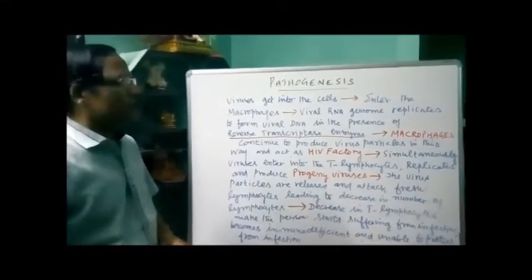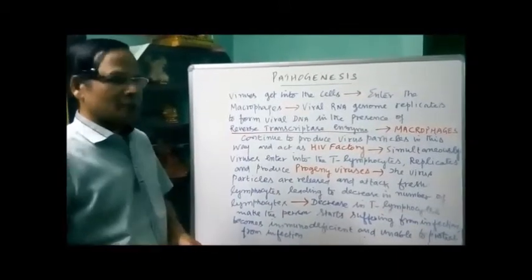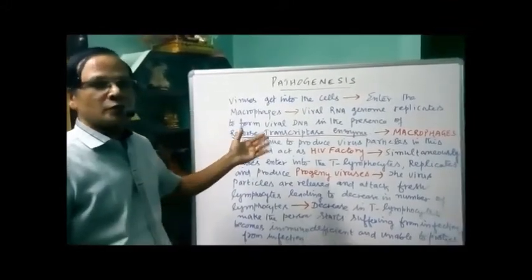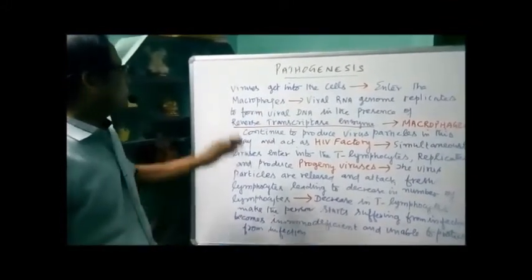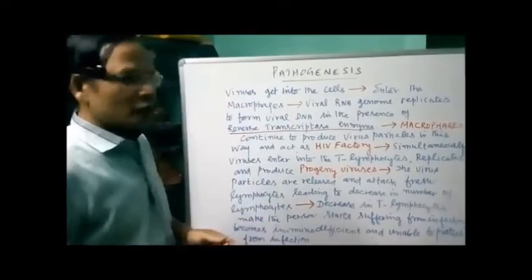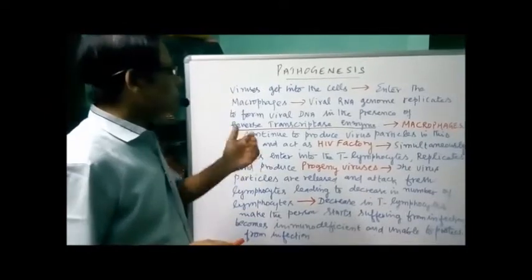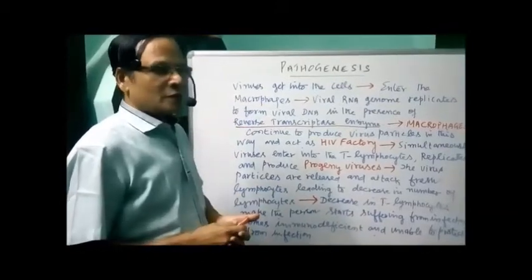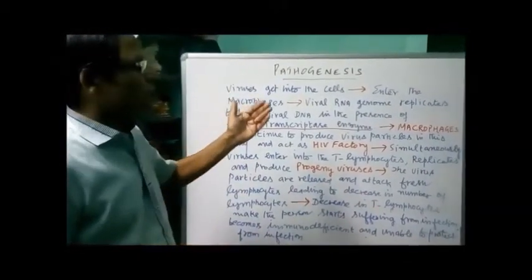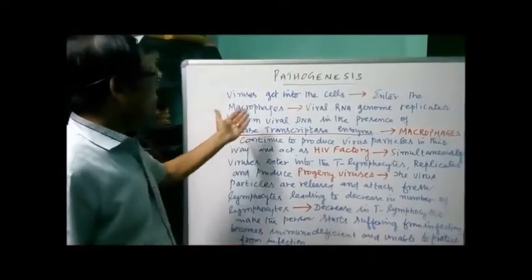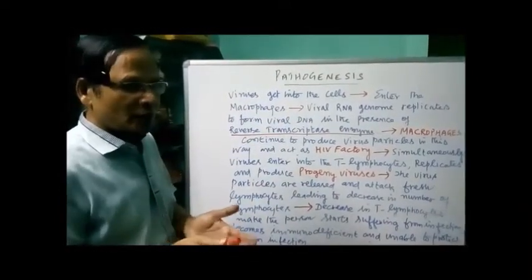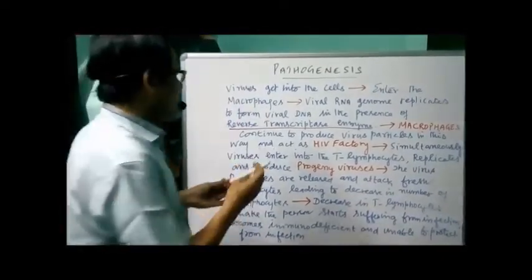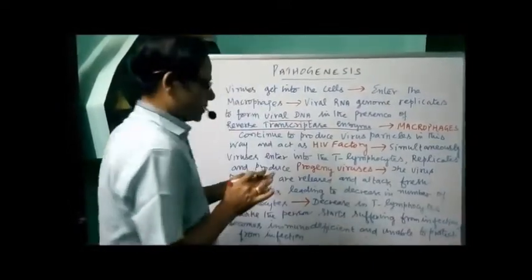Now the next aspect of the disease, that is pathogenesis. It refers to the development of the disease. What are the different stages that occur during the development of the disease? First the viruses get into the cells, particularly entering the macrophages. Inside the macrophages, the viral RNA genome is converted to form viral DNA. This is by a process called reverse transcription.